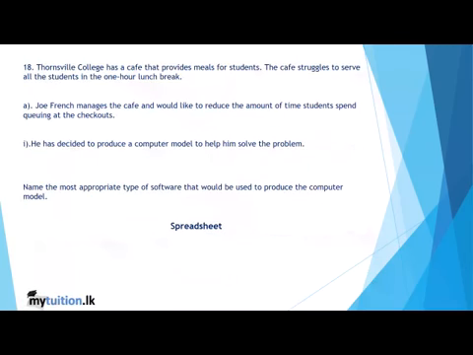Townsville College has a cafe that provides meals for students. The cafe struggles to serve all students in the 1 hour lunch break. So they are asking the most appropriate type of software that will be used to produce the computer model. Normally when you are going to create a computer model, we study it in Microsoft Excel. We create computer models to make things easier for the consumer. Okay, so what is the kind of software we use? It's going to be spreadsheet.